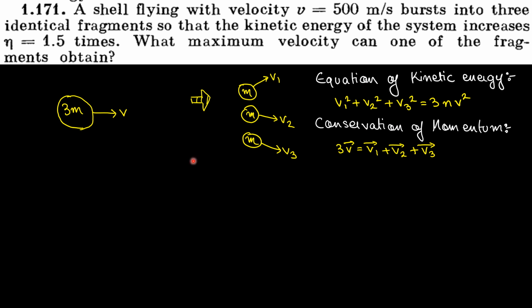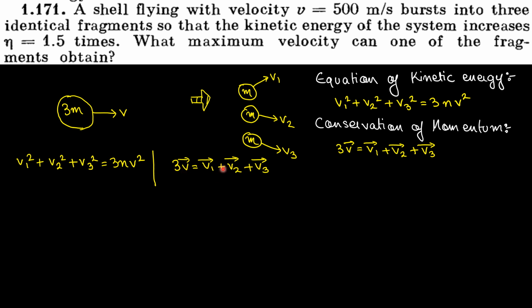Then I'll figure out the problem. So I'll write these two equations out here. This was the kinetic energy equation, this was the momentum equation. Now I must maximize the value of v1. Now check what's happening out here. Three vectors are added. Fair and fine. What is the angle between the vectors such that 3v is maximum?